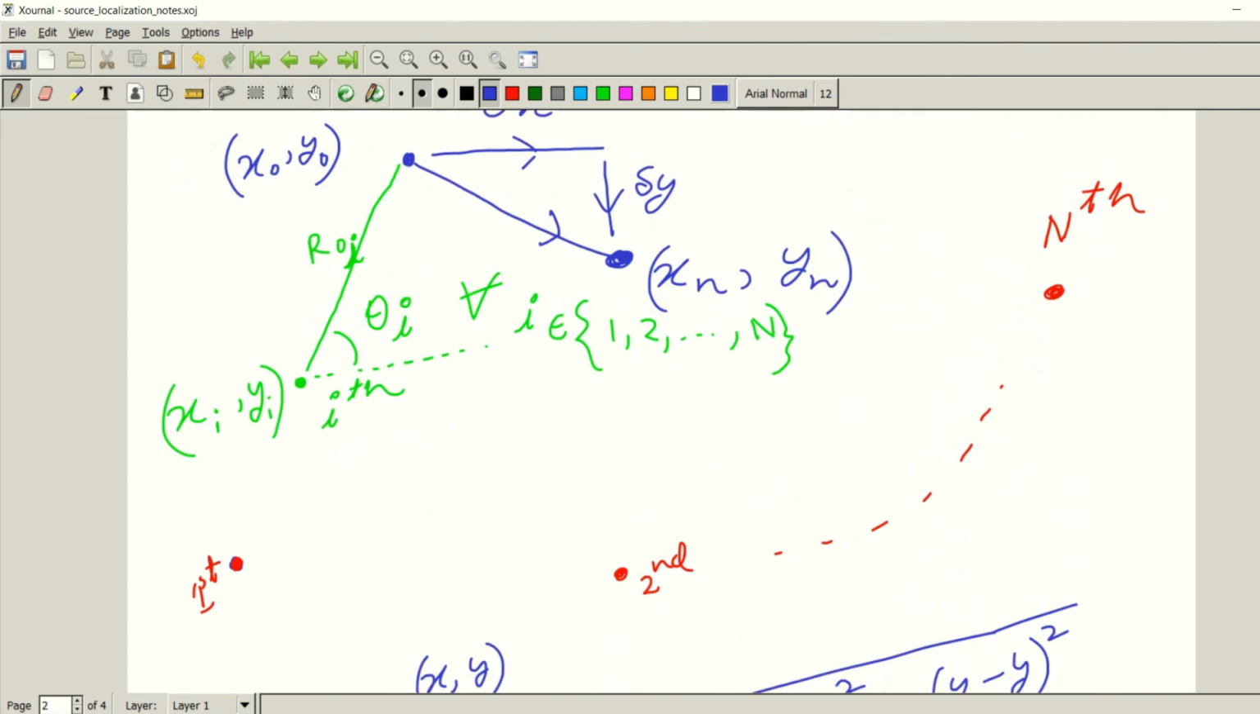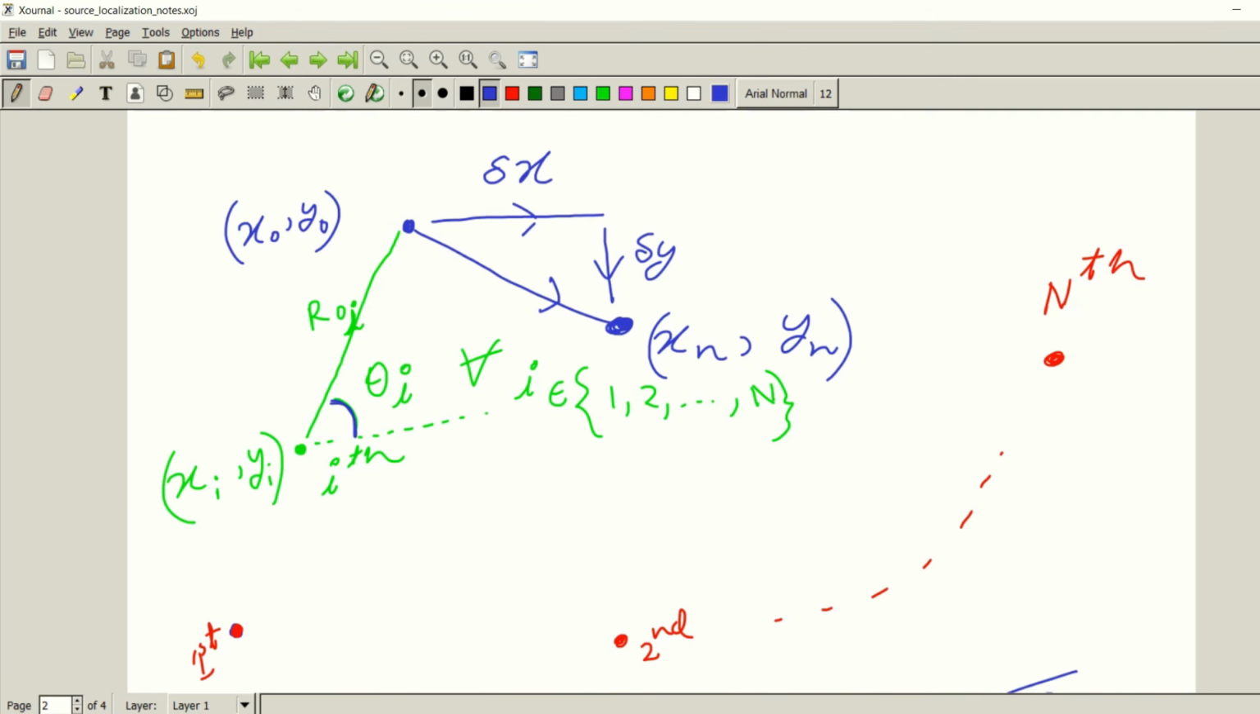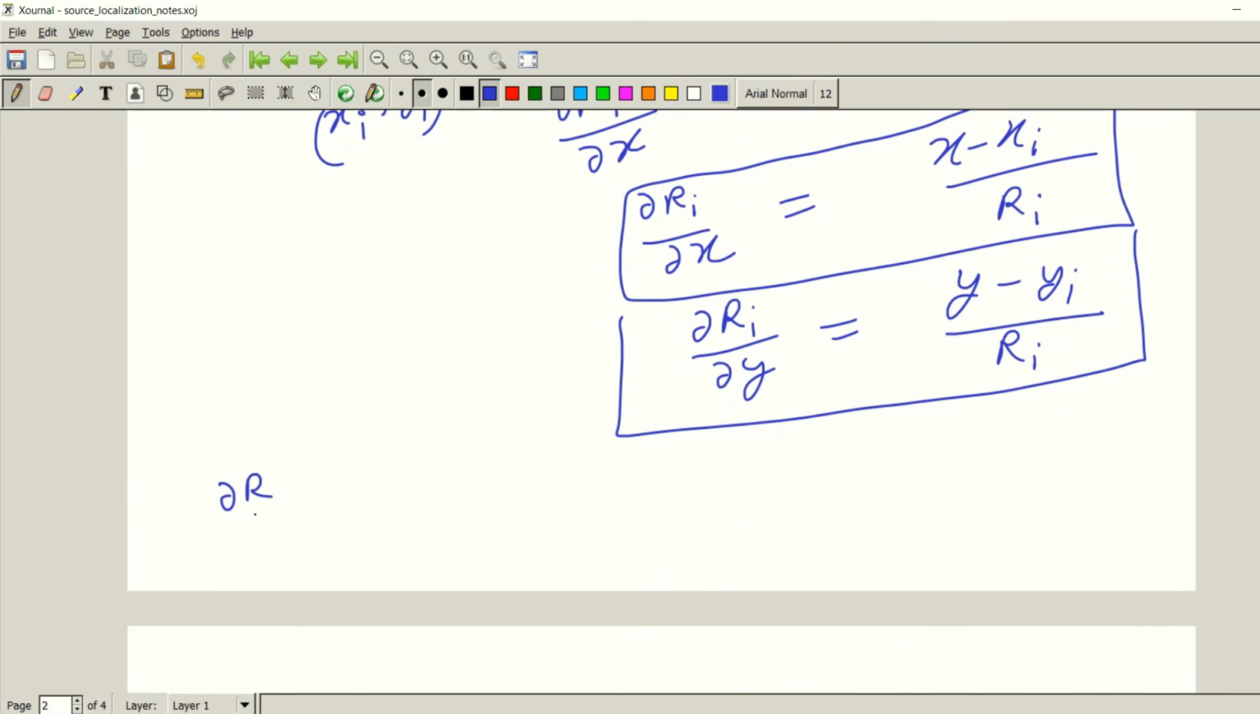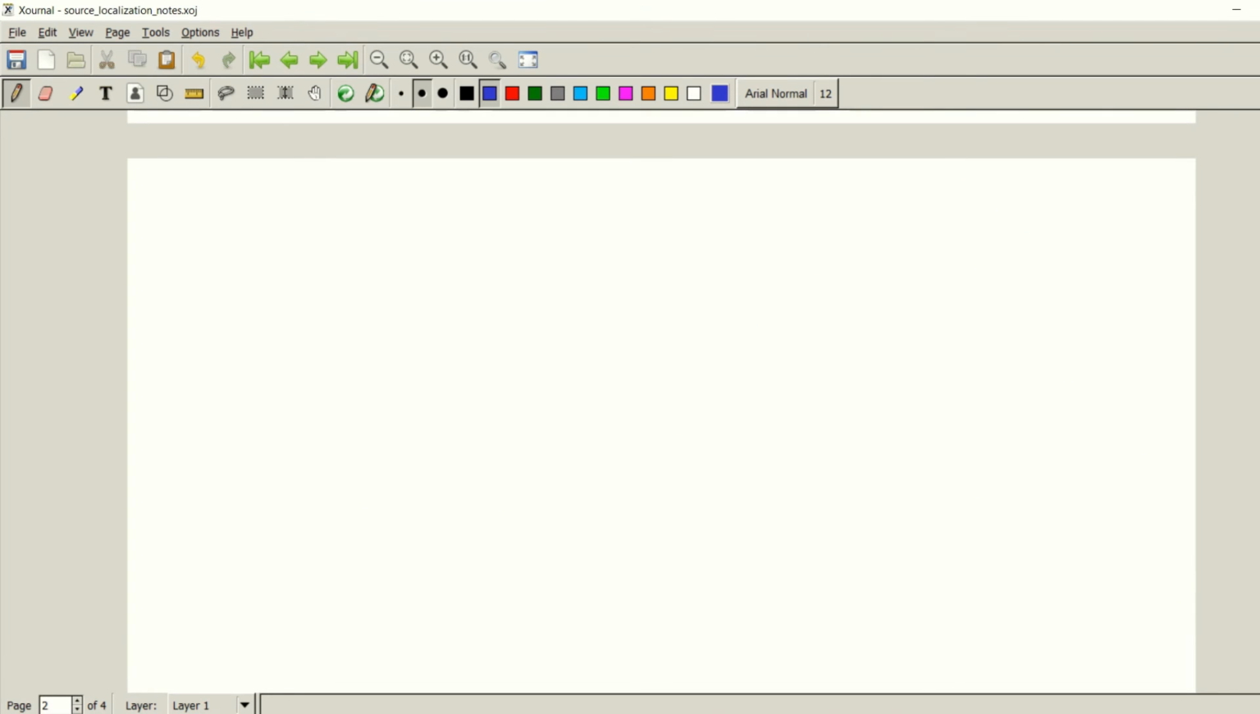And now, previously, as I have defined theta i in this manner, I am highlighting it again. One can check that this del ri by del x is nothing but cos theta i, and del ri by del y is actually sin theta i. So given we have the knowledge of this del ri by del x and del ri by del y, one can easily write a relation between the line segment length for the new location from the ith receiver and the line segment length for the old location with respect to the ith receiver as follows.